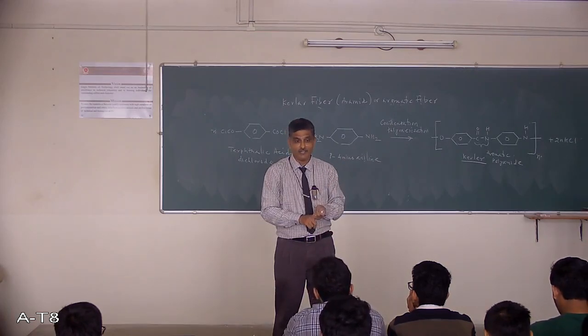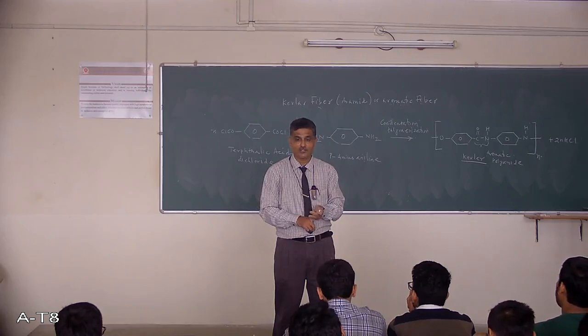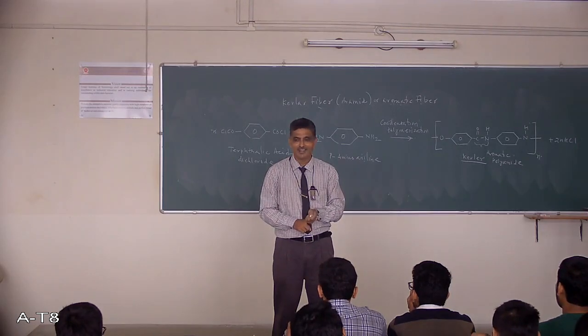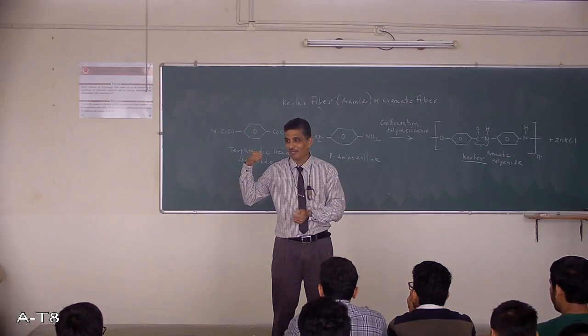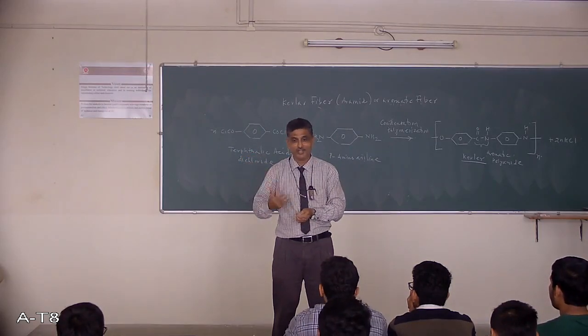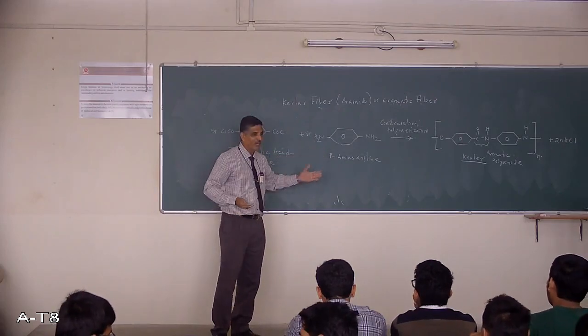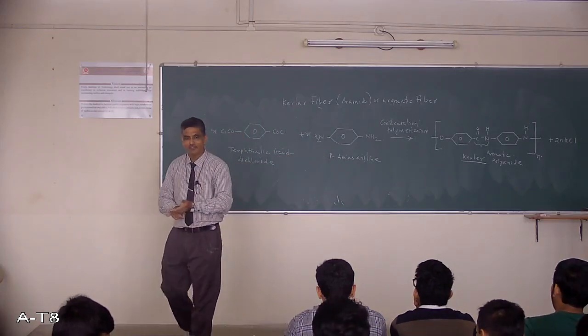Just as there are nylons, nylon 6, nylon 6,6, nylon 7, nylon 13, nylon 11, Kevlar 9 is there, 19 is there, 29 is there, 49 is there. It depends on which starting material is used, whether it is terephthalic acid or amino aniline. You can have different combinations.